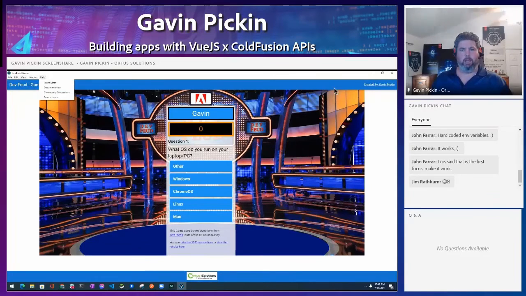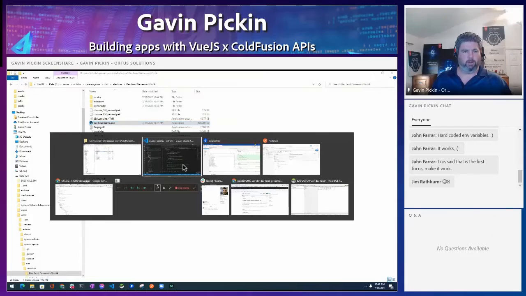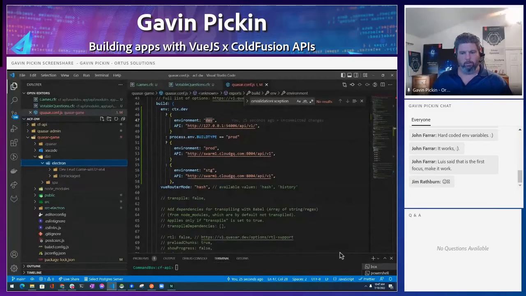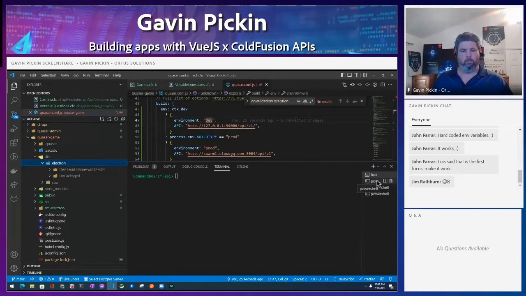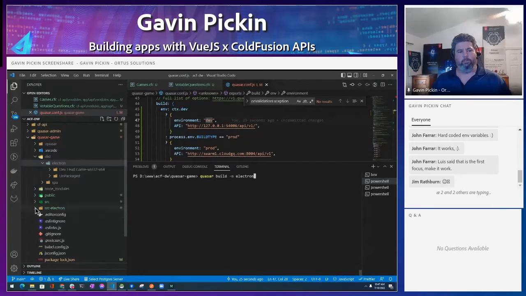But your Electron app, if I want to make this Electron app, all I have to do, bring up my terminal a little bit more, is I go to this folder here and I go Quasar build -m, and then I tell it what I want to build. I want to build Electron, or I want to build Android, but we want to build Electron. So when we do that, what it does is it actually generates a new folder for us if we haven't already got it. And in this folder, this is where these are the differences.